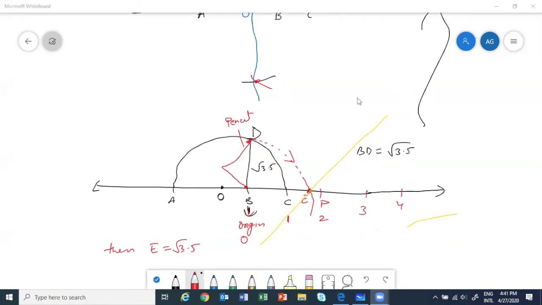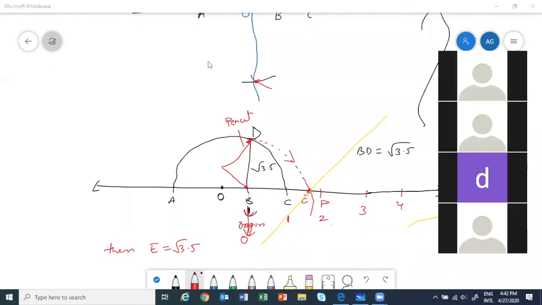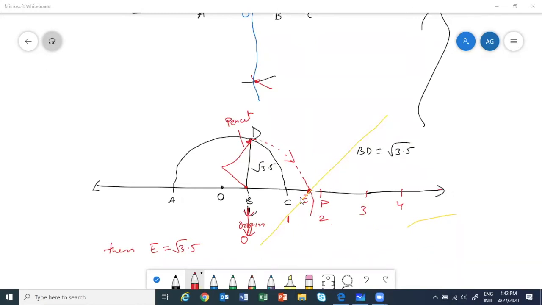Okay, I will roughly explain again. Understood? This 1, 2, 3, 4 means your number line is starting from B. Zero starts from B. That is what I mean. Then C gives you 1 unit. And likewise, you can mark more units so that you will be able to get the right location of E. That's all.